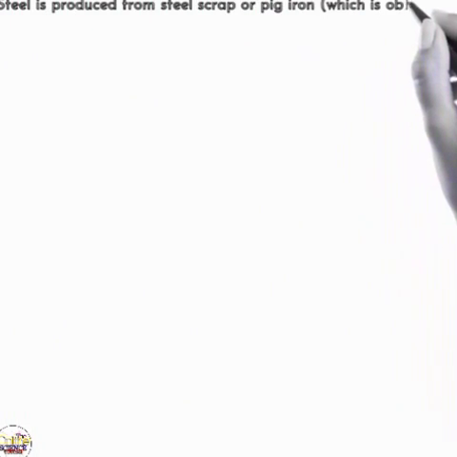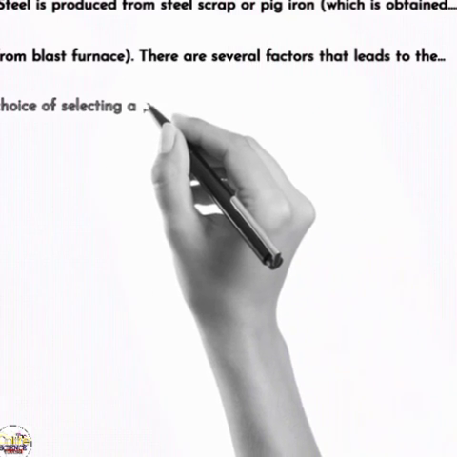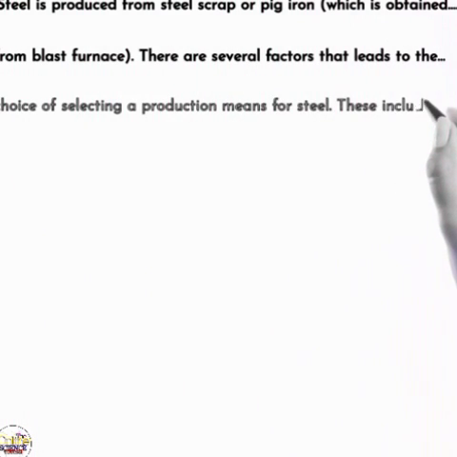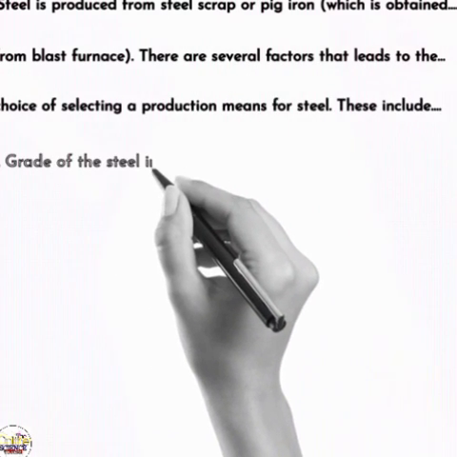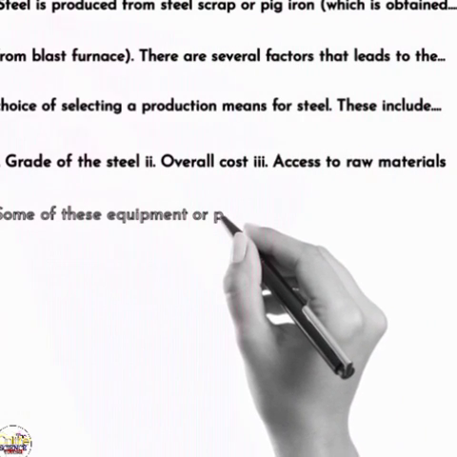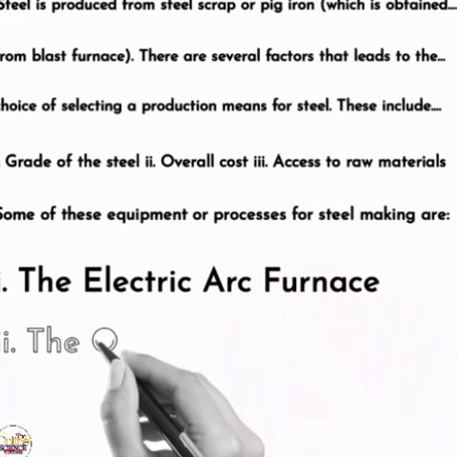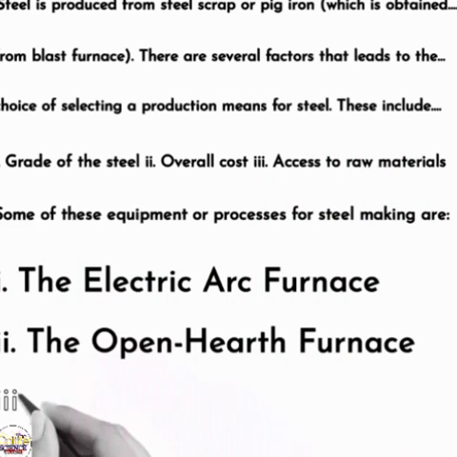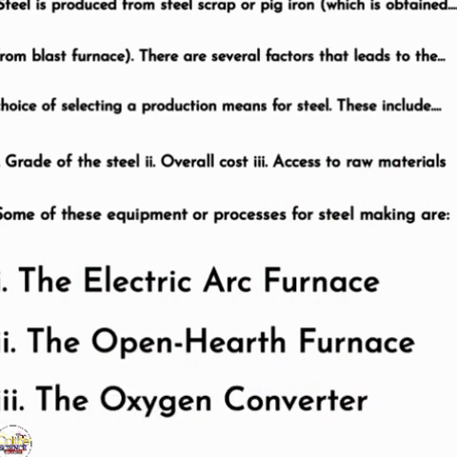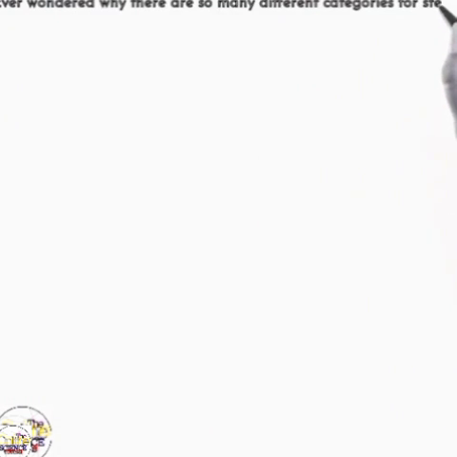Steel is produced from either scrap steel or pig iron, which is obtained from the blast furnace. Depending on the grade of steel and the cost-effective availability of raw material, steel could be produced using the electric arc furnace, the open hearth furnace, the oxygen converter, etc. Have you ever wondered why there are many categories of steel?